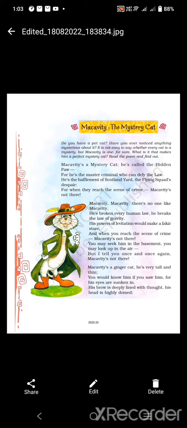We are living under law, rules and regulations. We normal human beings live under regulations of law and society. But Macavity doesn't follow any rules and regulations.